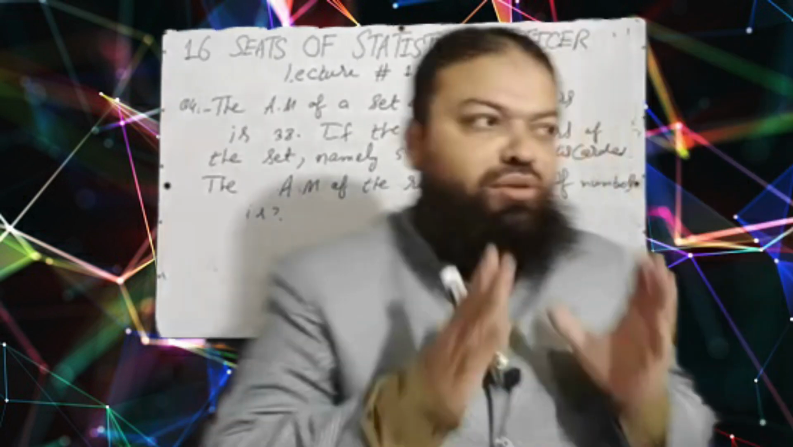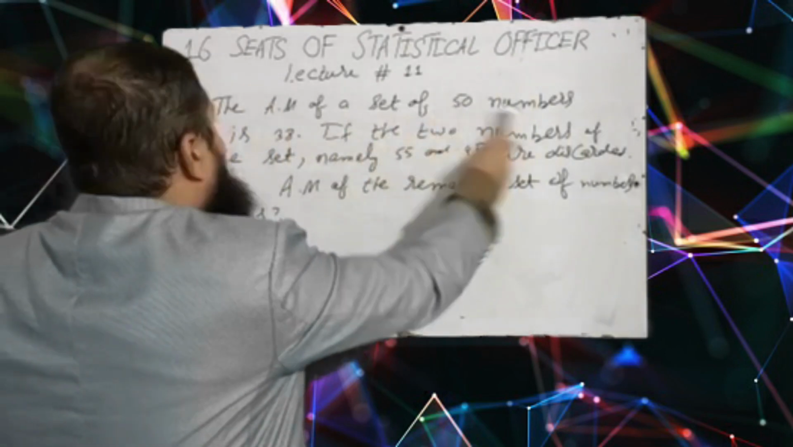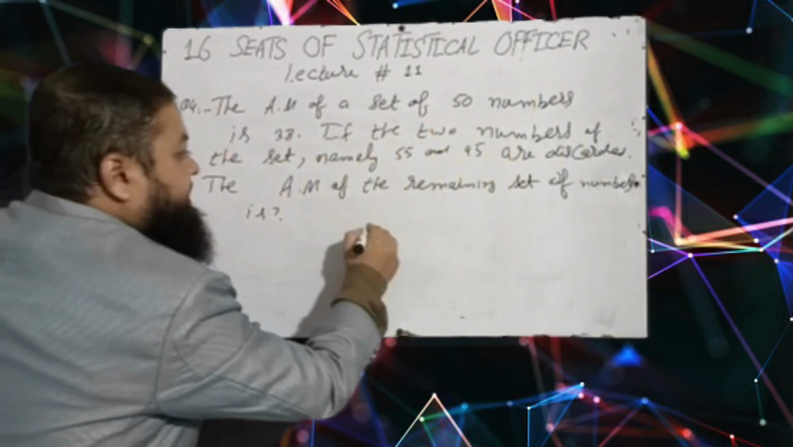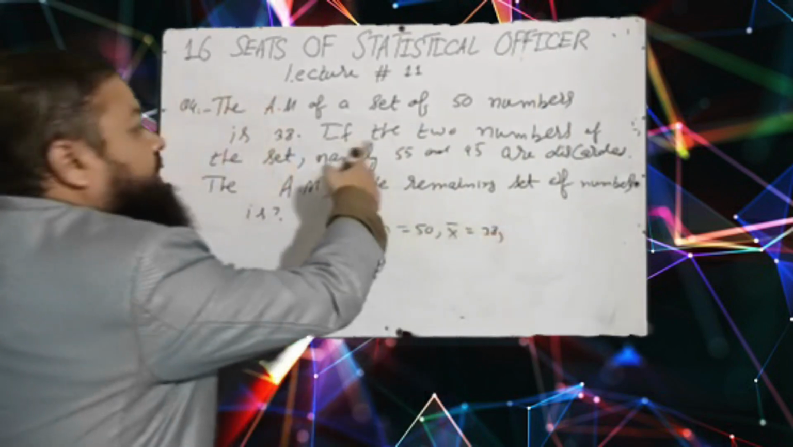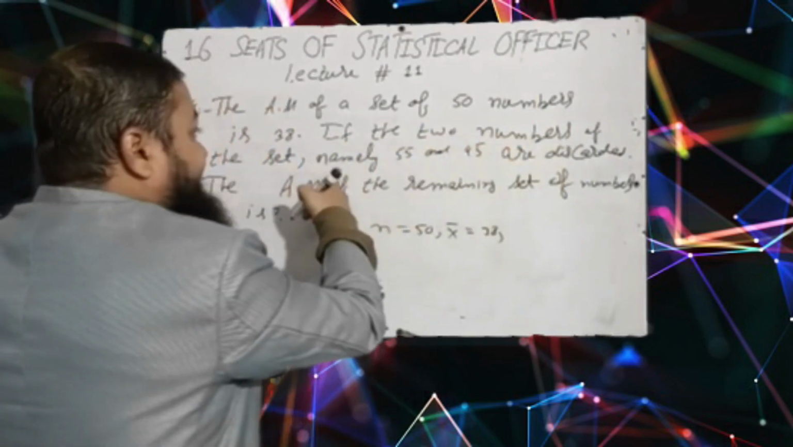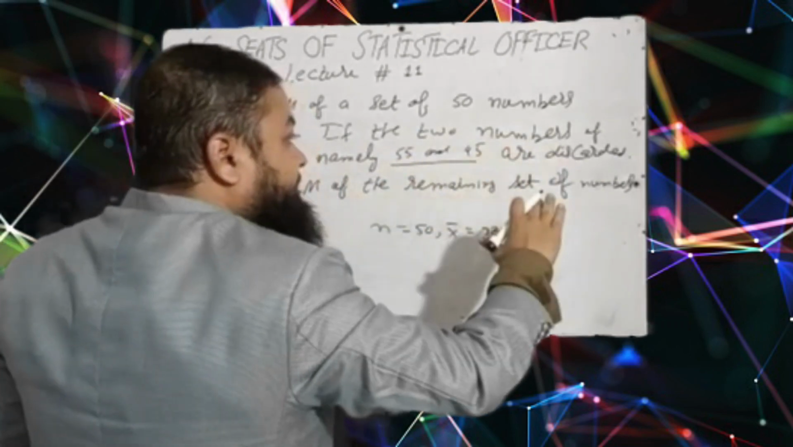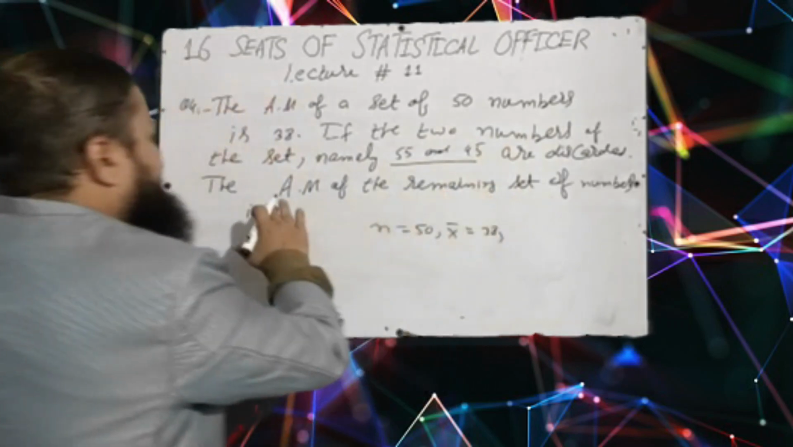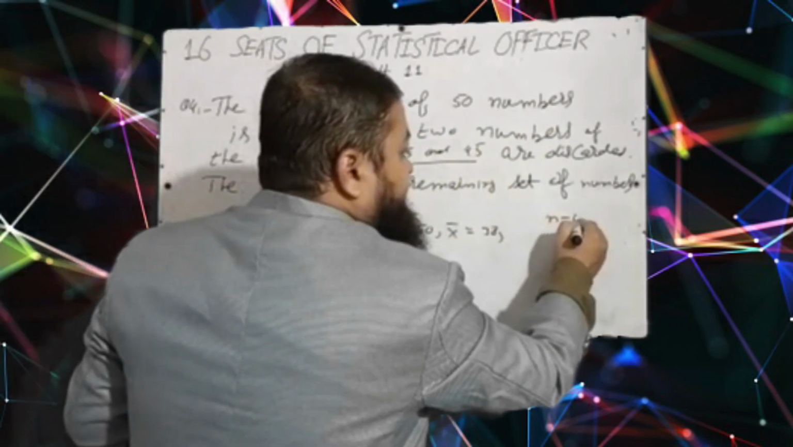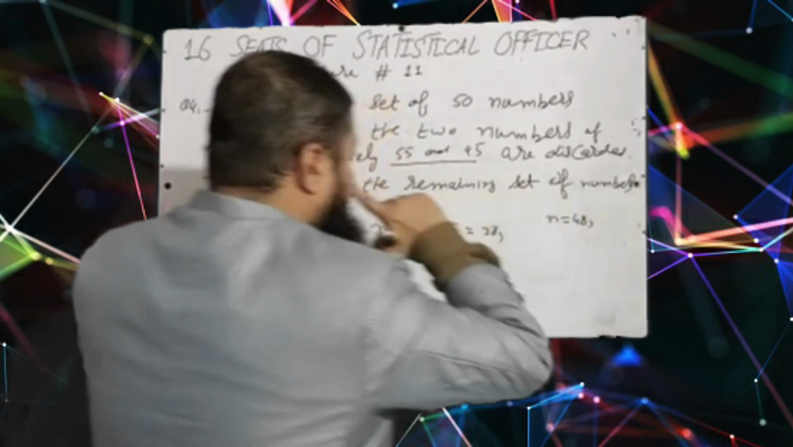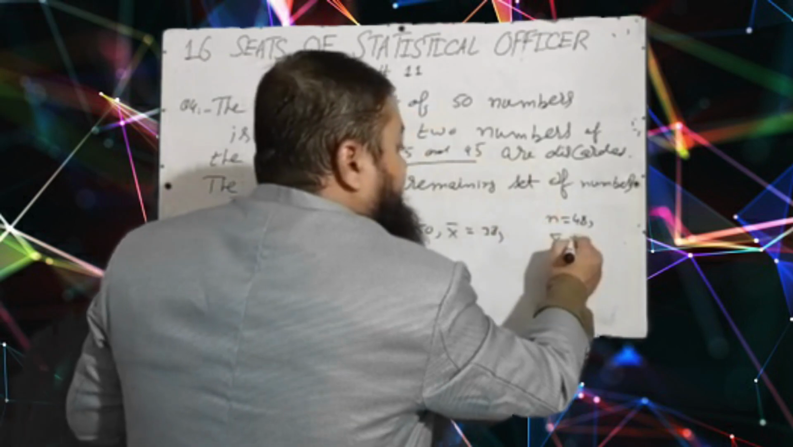Now question number 4 is also a very important question. The arithmetic mean of a set of 50 numbers is 38. It means there are 50 numbers and their mean is equal to 38. If the two numbers of the set, namely 55 and 45, are discarded, they are omitted, they are not in the data now, the arithmetic mean of the remaining set of numbers, actually there are now 48 numbers after discarding these two numbers. There were 50 numbers in total. Now you will have to find out the mean in the exam.